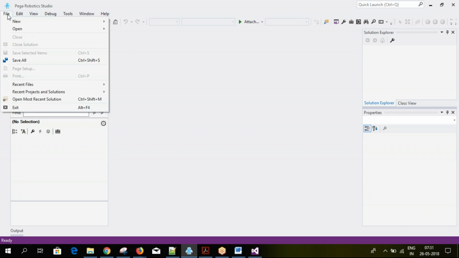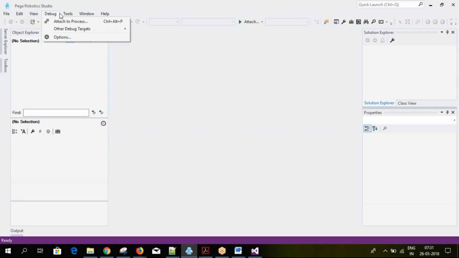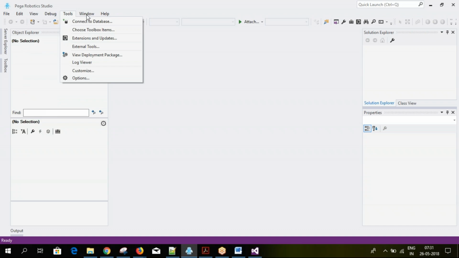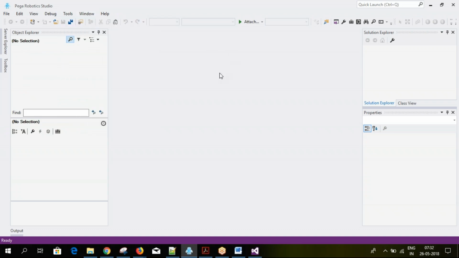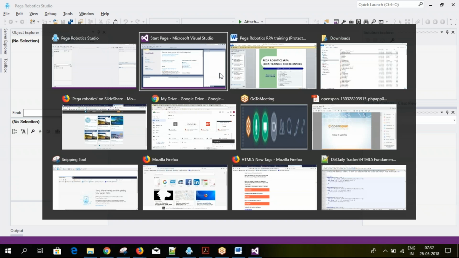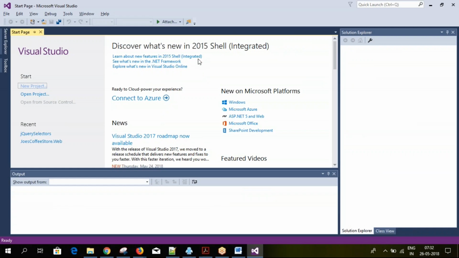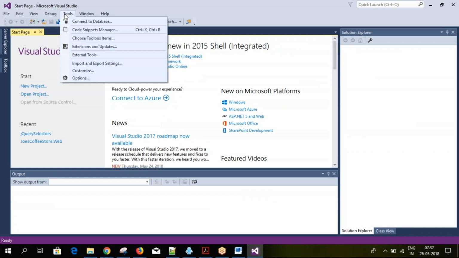So what they did is, in the debug menu, they have added the same things. Whatever Visual Studio has, they enhanced it into the Pega Robotics Studio. So you can see the look and feel and everything, like the debugging feature. Debugging is completely the same. If you have prior experience in .NET, it's completely the same way of debugging.